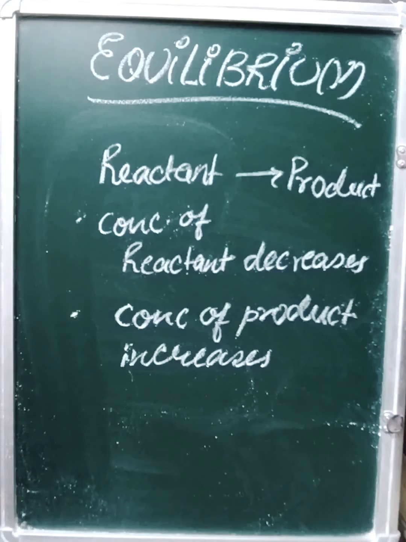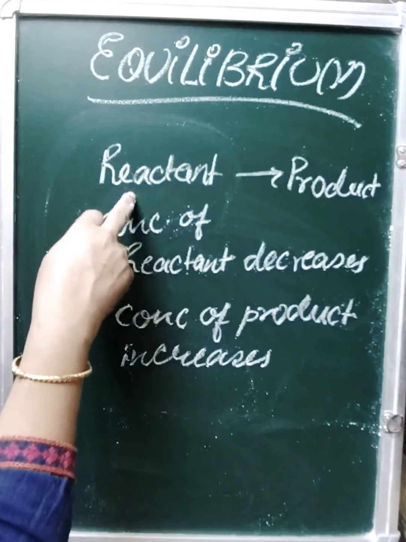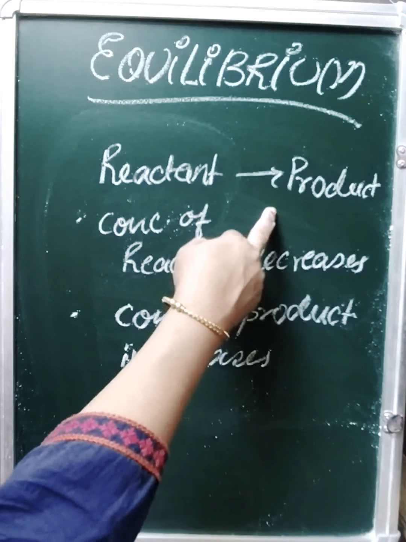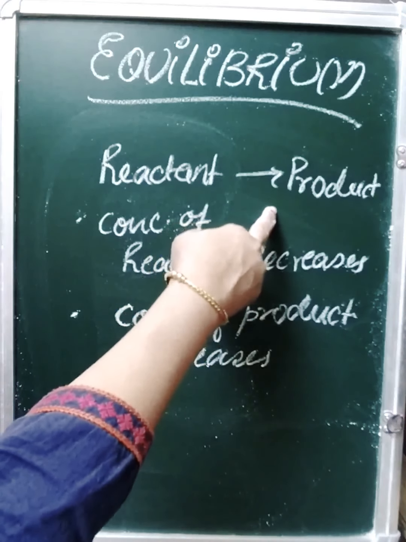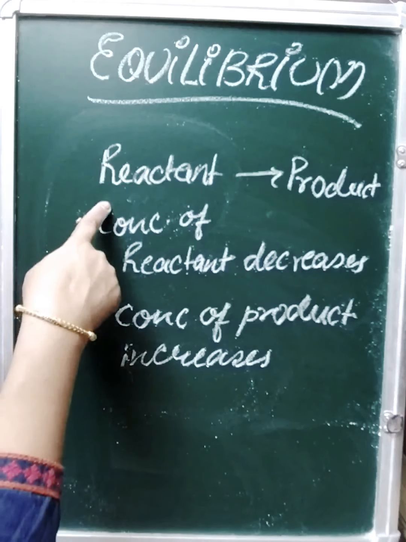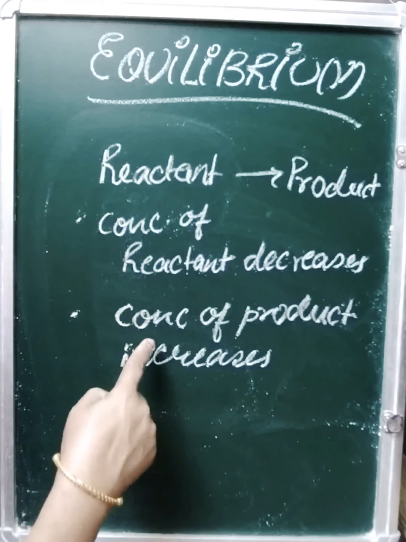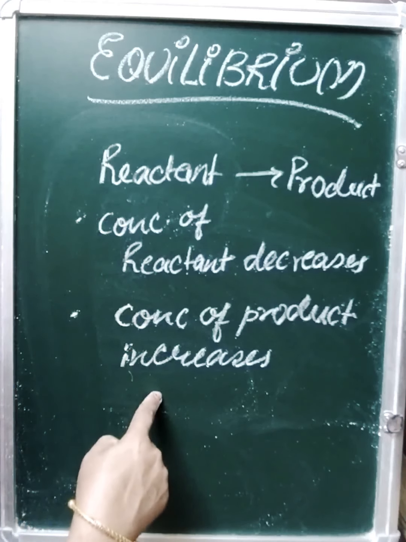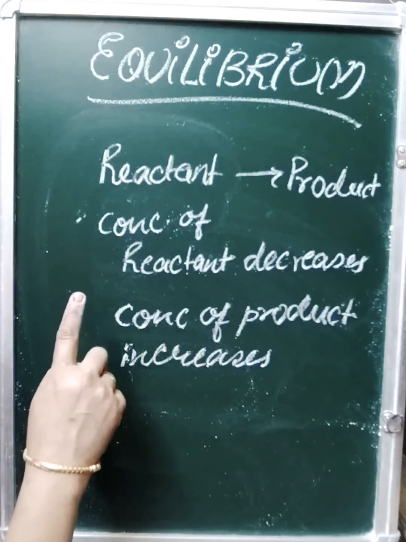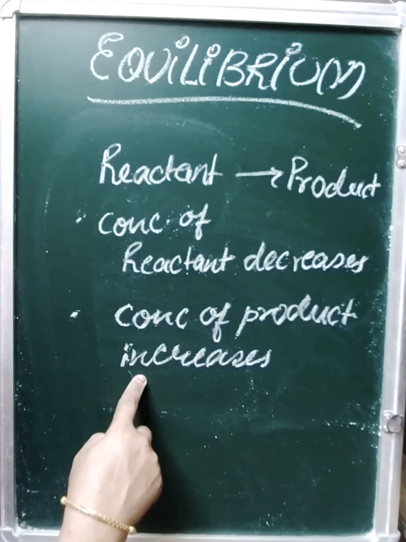We find that initially, when the reactant is getting converted to product, the rate of reaction will be very fast. But as the concentration of product reaches a certain level, the process becomes slower. So on the basis of this, we say that with time reactant concentration decreases, and product concentration increases. We find there are some processes which occur in both directions. They are called reversible processes.